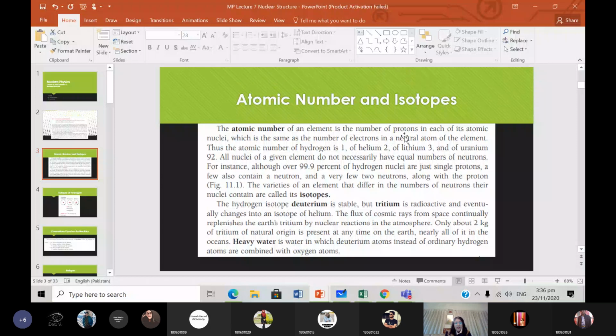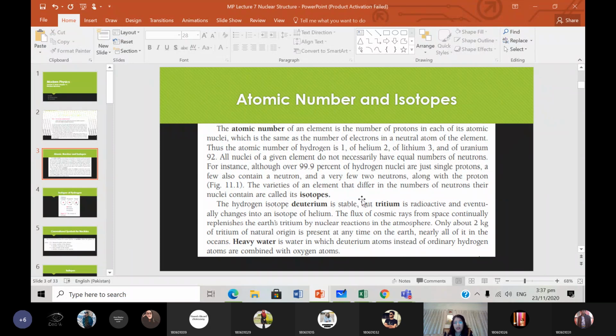So the atomic number is the number of protons in the nucleus, okay? Which is the same as the number of electrons in a neutral atom of the element. Obviously, if the atom is neutral, then it will contain the same number of protons and electrons. Thus, the atomic number of hydrogen is 1, of helium 2, lithium 3, etc. Okay? All nuclei of a given element do not necessarily have an equal number of neutrons.